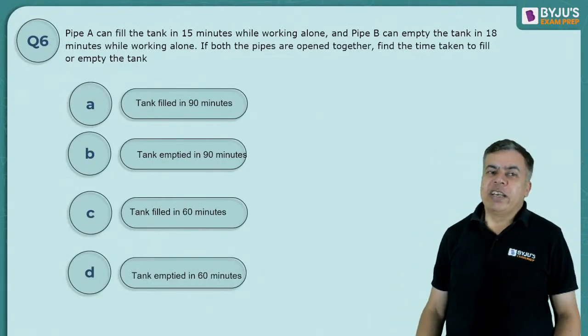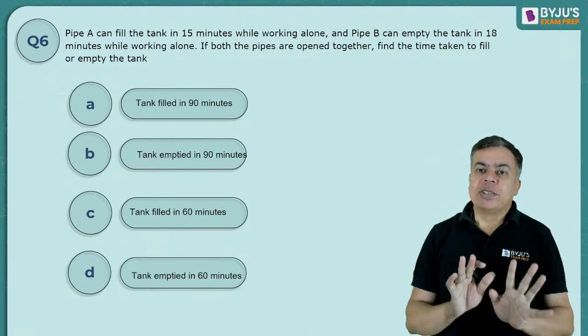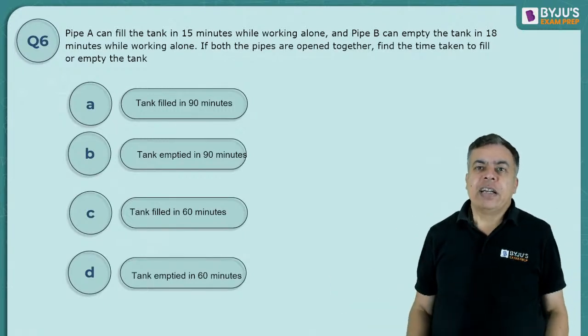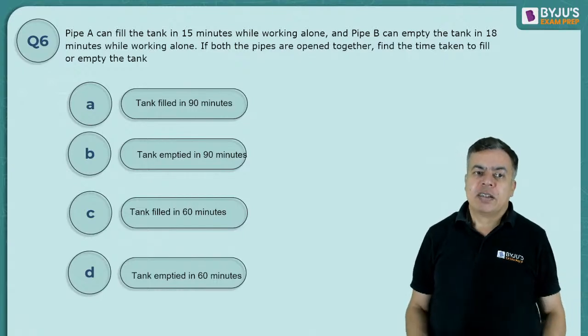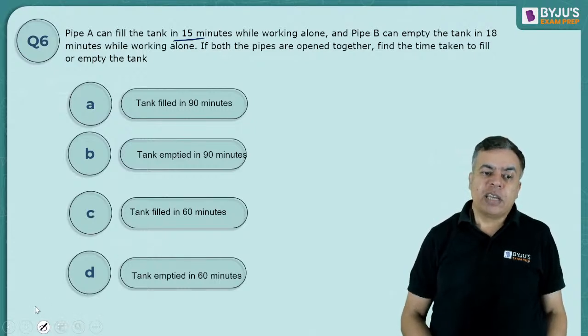The question on pipes and cistern is the same. There is no difference. It is like 2 persons doing work. Now pipe A can fill the tank in 15 minutes, the same type of question.